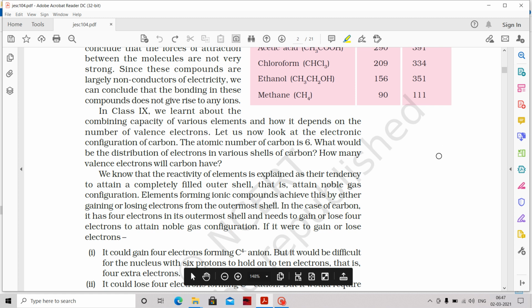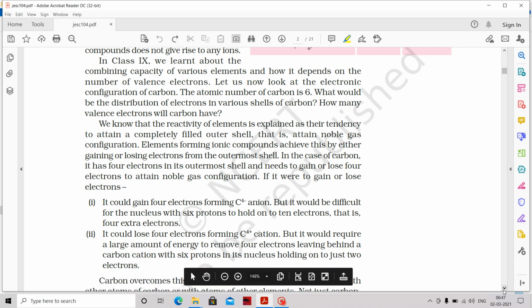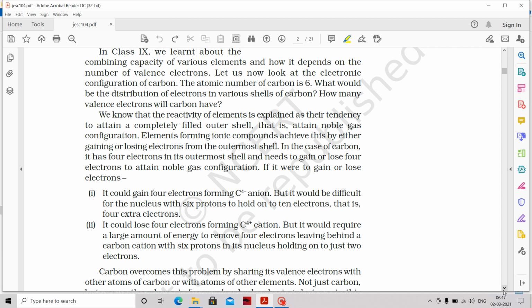The electronic configuration can be written as 1s2, 2s2, 2p2, correct? So the total should be 6 electrons. 1s2 is 2 electrons, 2s2 and 2p2 is 4 electrons. Total is 6 electrons. So in the outermost shell I now have 4 electrons for the carbon. So it requires 4 more electrons.